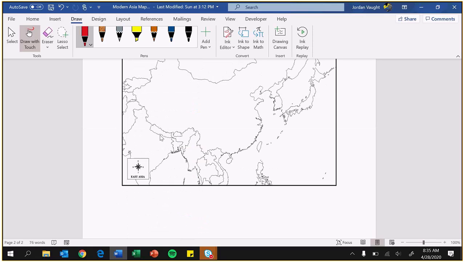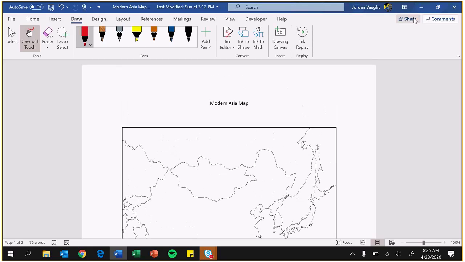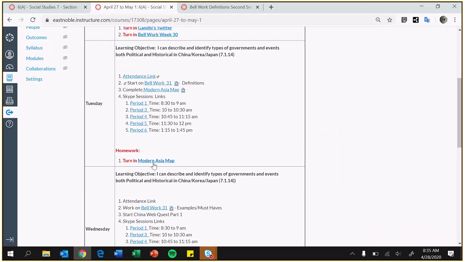All right. Once you have this map done, go ahead and turn it in on Canvas where it says Modern Asia Map. I've already got a couple people getting it done. Don't forget to click on the attendance link. Other than that, I think we are done.